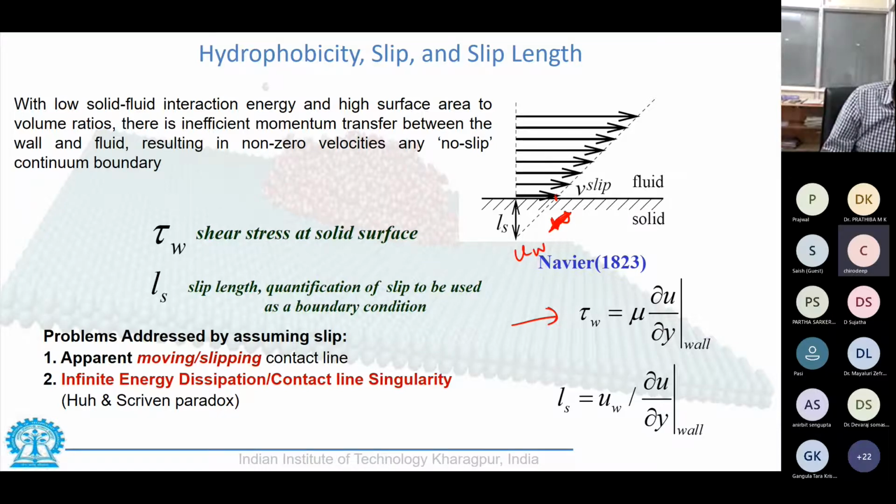So this is a modified boundary condition which would satisfy my equation when the continuum laws are no longer holding good. And that is true for microscale and nanoscale.